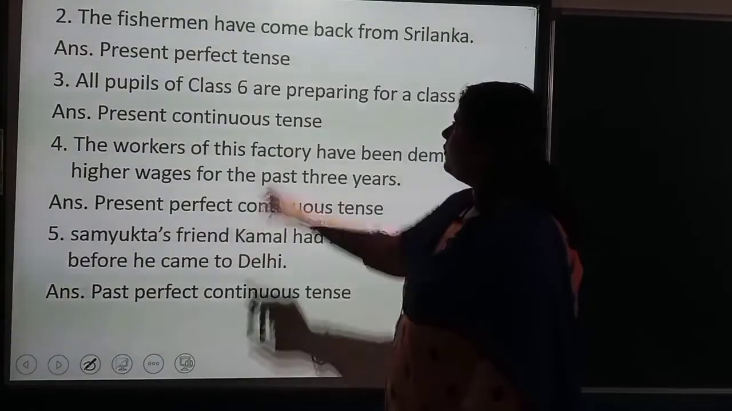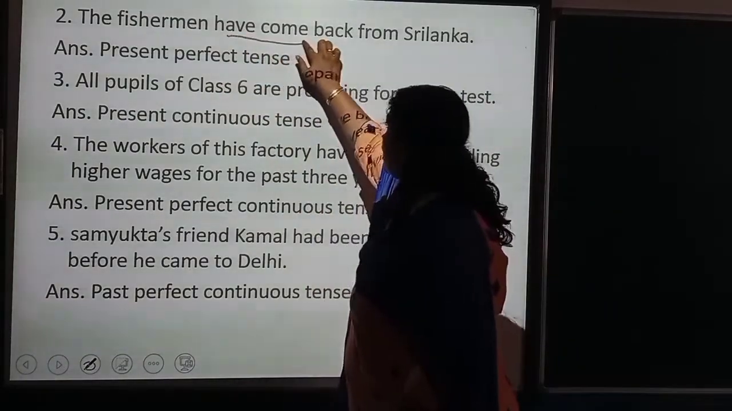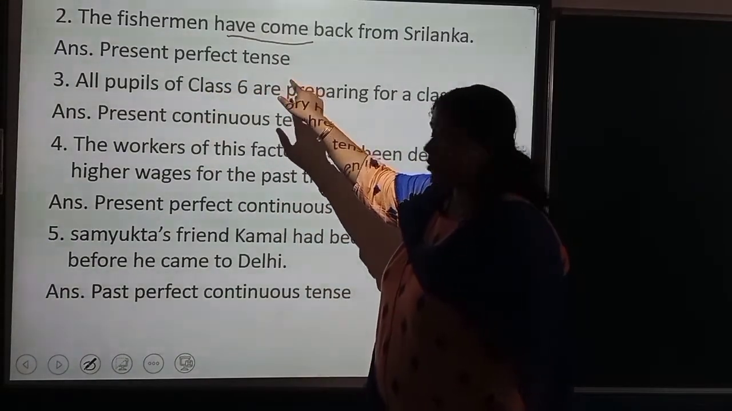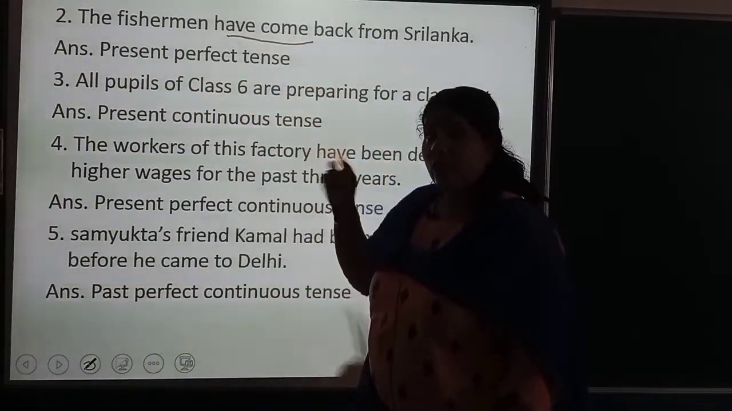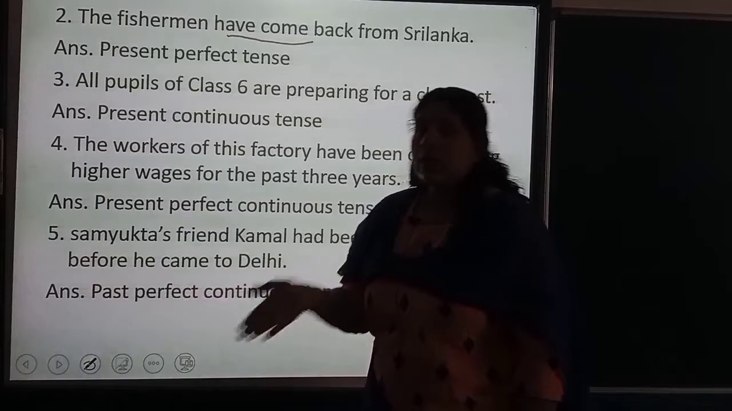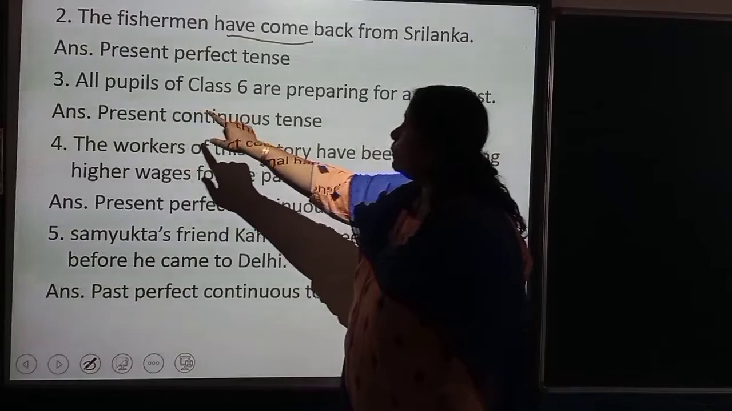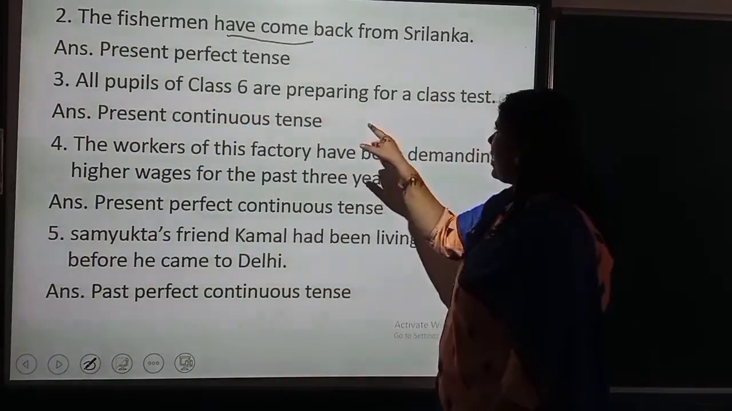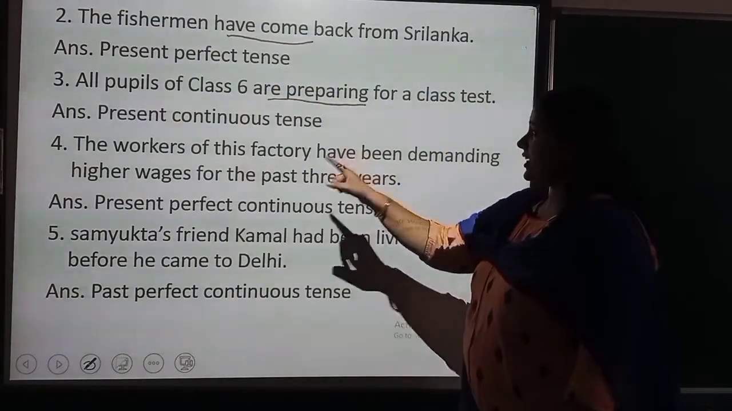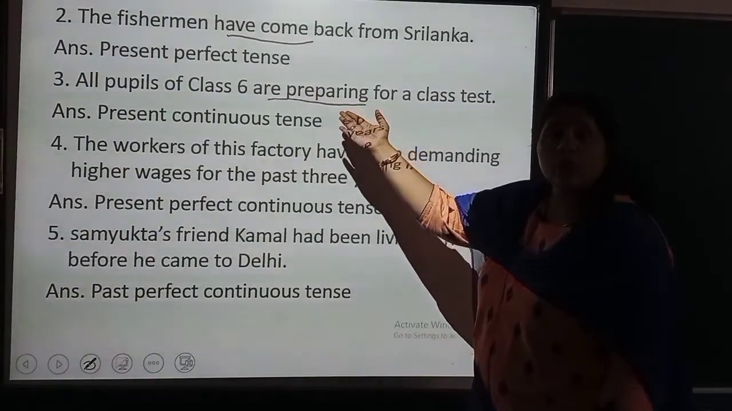Second question. The fishermen have come back from Sri Lanka. So, have come. So, what will it be? Present perfect tense. Understood? Have plus V3 form of the verb. So have, come. Come, came, come. Become, became, become. It is like that. Next, all pupils of class 6 are preparing for a class test. Are preparing. So present continuous tense. Is, am, are plus ing form of the verb.